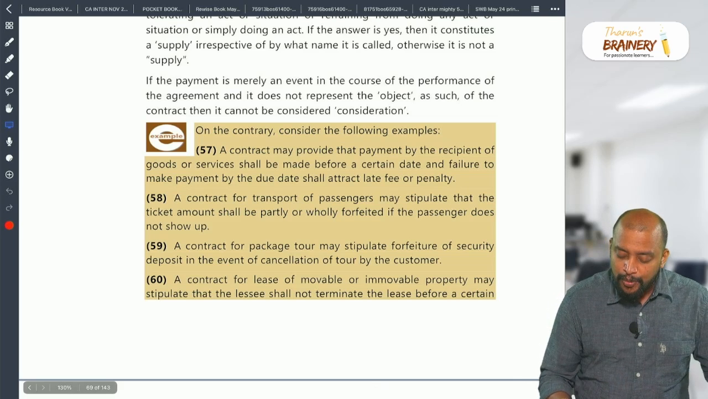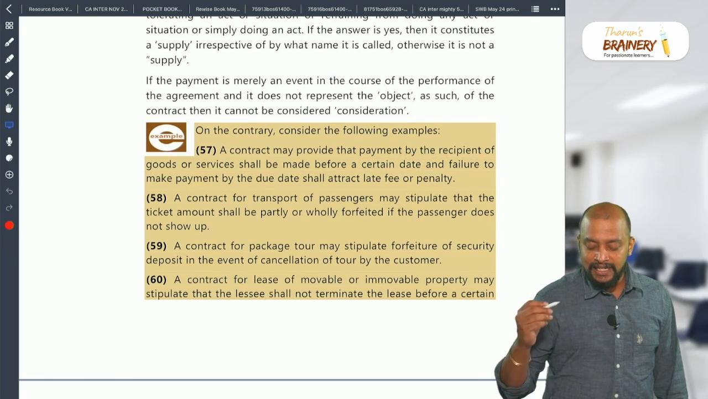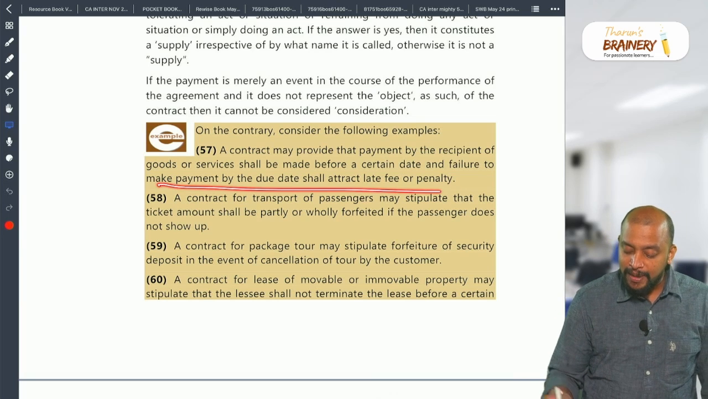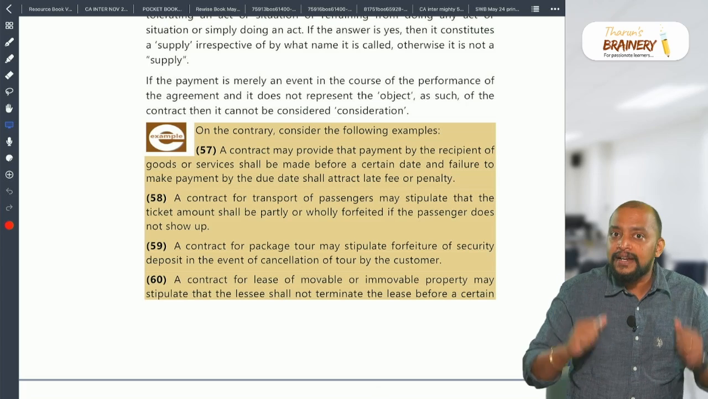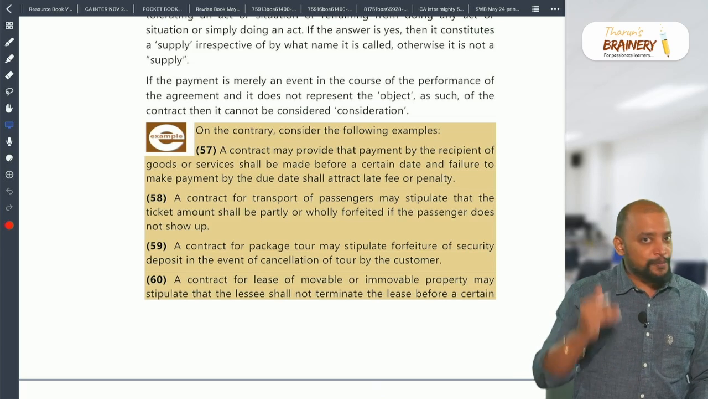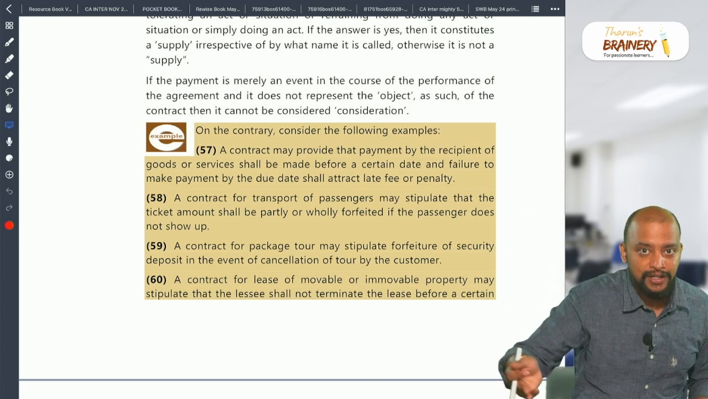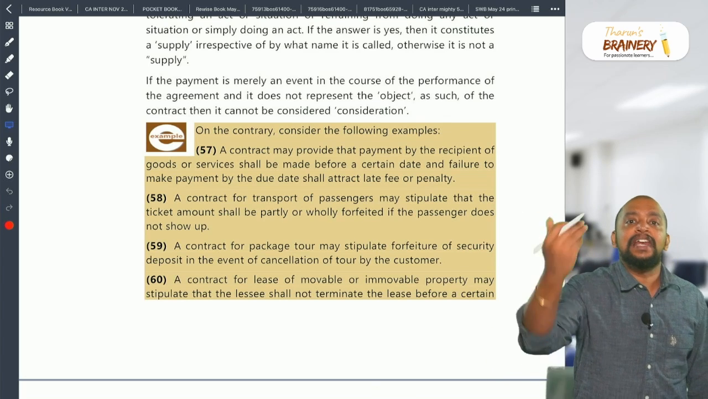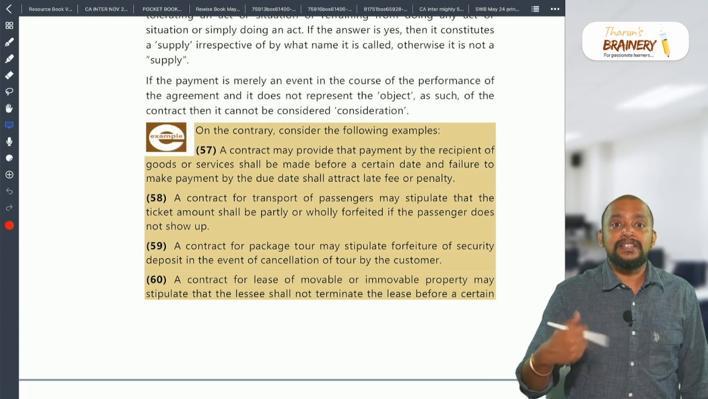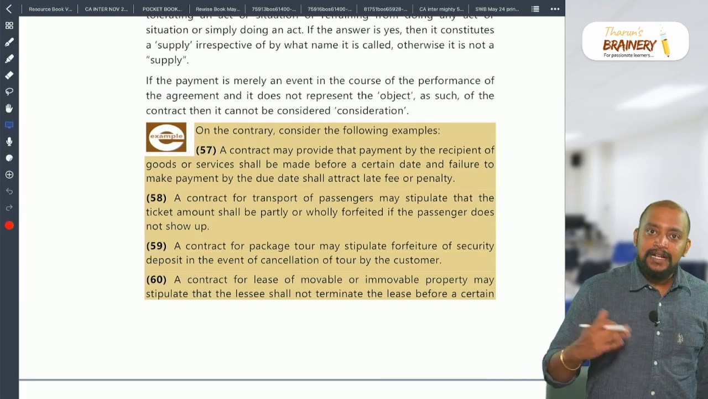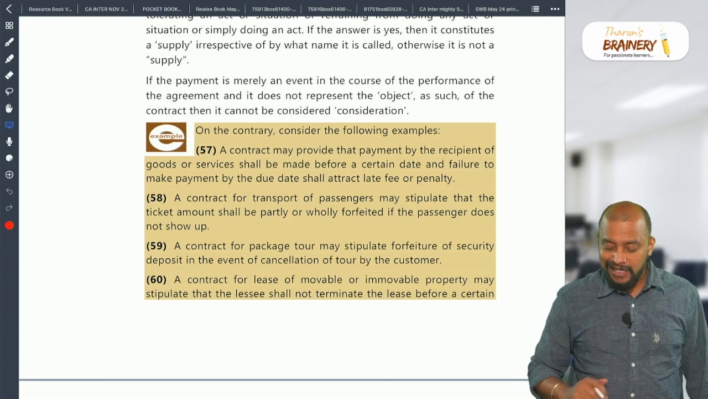A contract may provide that payment by the recipient of goods or service shall be made before a certain date, and failure to make payment by the due date. So, you have to pay, let's say, an electricity bill or a telephone bill on time. You are not paying on time, there is no loss because you are going to pay in future. But I will be collecting from you the late payment fees. So, here it is not to discourage, or compensatory, or penal. It is like I agree, I tolerate your act of paying late, for which I am collecting the amount.